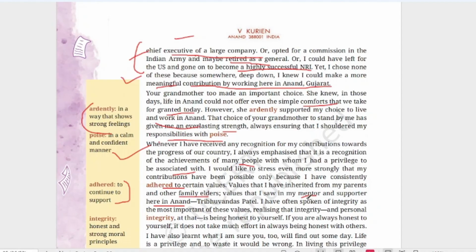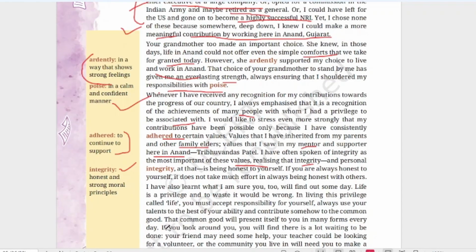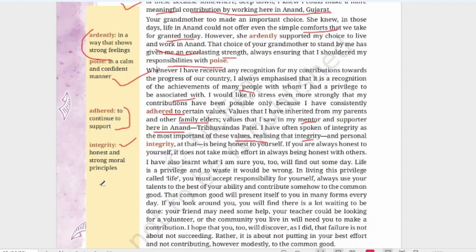Mentor means who was guiding him to do his work. I have often spoken of integrity as the most important of these values. So he was always giving importance to integrity. What is integrity? Honest and strong moral principles.